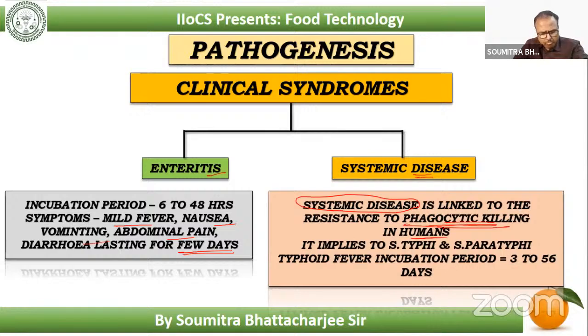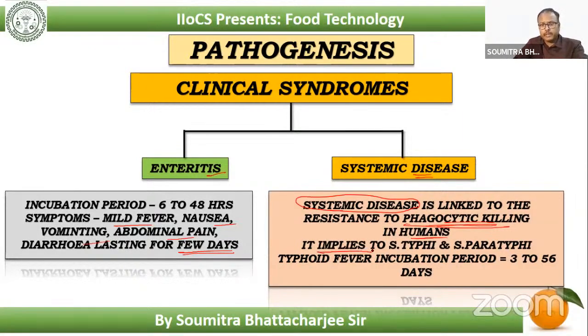That means whatever phagocytes are present within our body, the macrophages and all the other immune-friendly components, these kinds of diseases are resistant to that phagocytic killing itself. And from this point of view, this becomes the deadlier form.